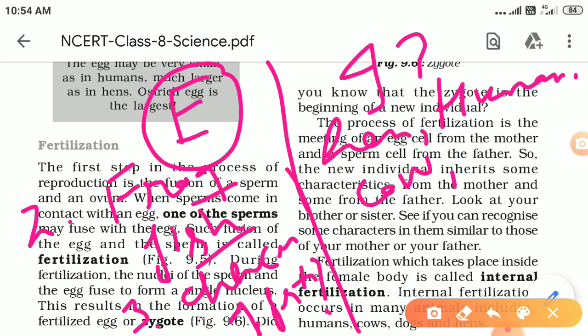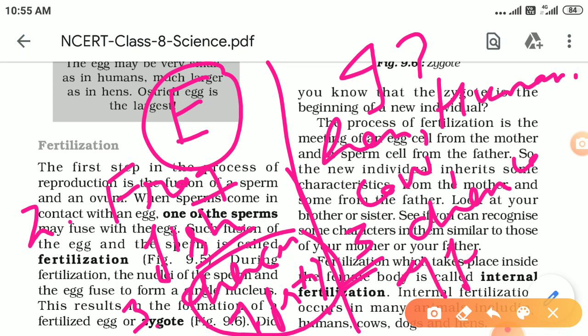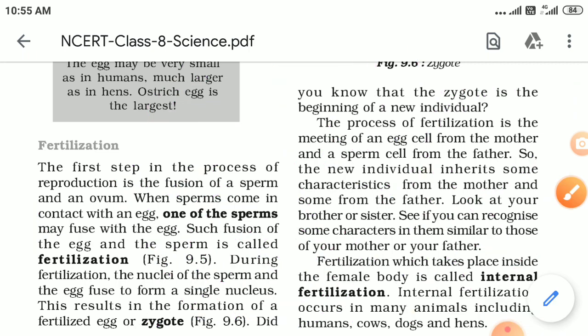It may happen that the sperm are carried by the water at high speed to some other places, and afterwards when the female releases the egg, that egg will not meet any sperm. Okay, so the chances of fertilization are less here. But in case of internal fertilization, as the egg is at its place only, the sperm has to reach the egg, so the chances of fertilization are maximum here. Is that clear, children? So these are the differences. You have to write these differences in your notebook.